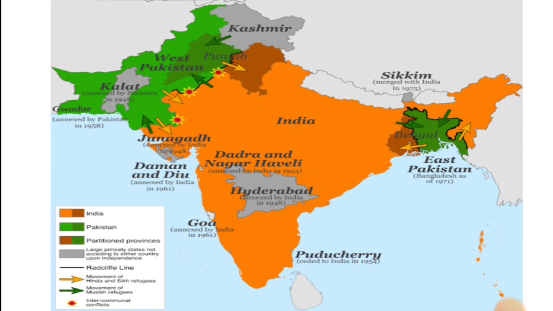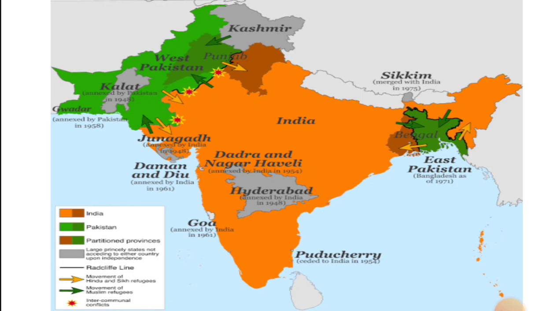The Radcliffe line, made by Sir Cyril Radcliffe, was the dividing line between India and Pakistan. The Muslim majority districts were kept on the Pakistan side, and the Hindu majority districts were kept on the Indian side.